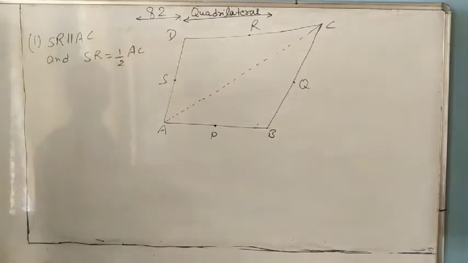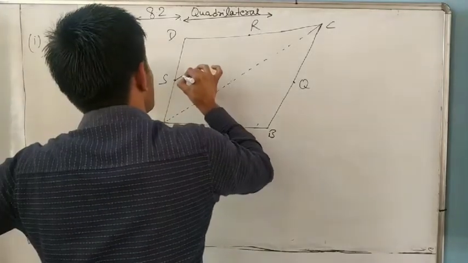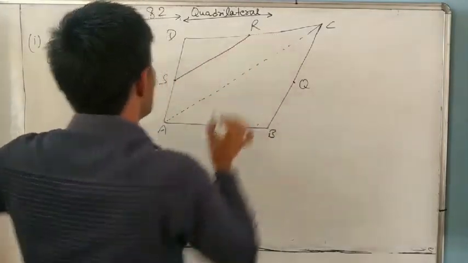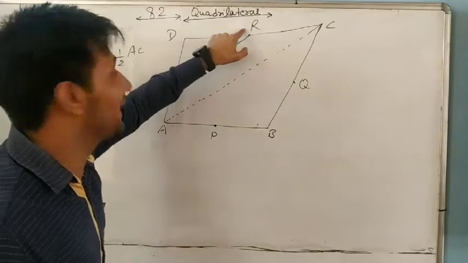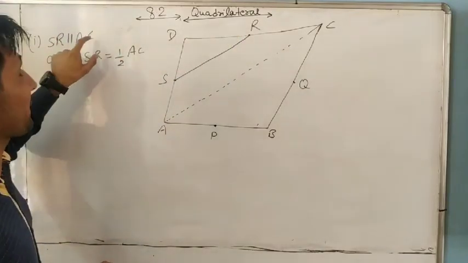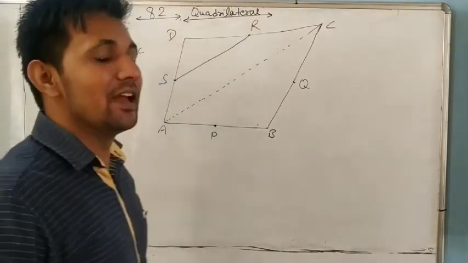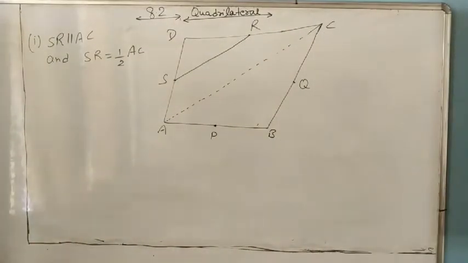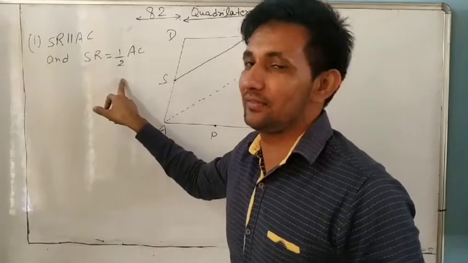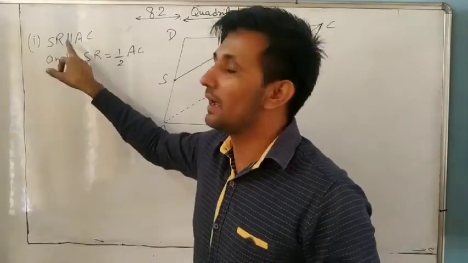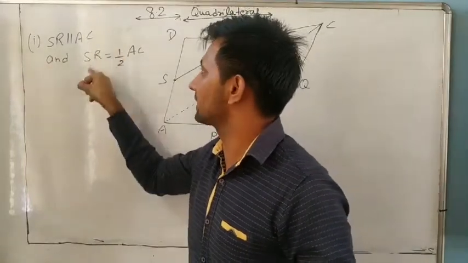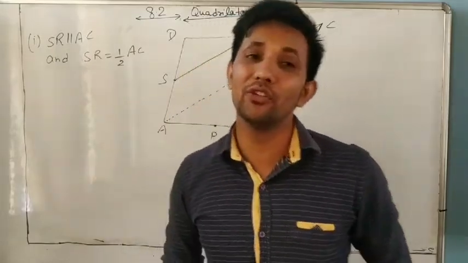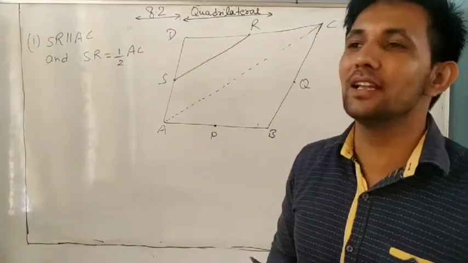So we have to show that SR is parallel to AC. We know S and R are midpoints, so SR is parallel to AC and SR equals half of AC, as in the midpoint theorem.